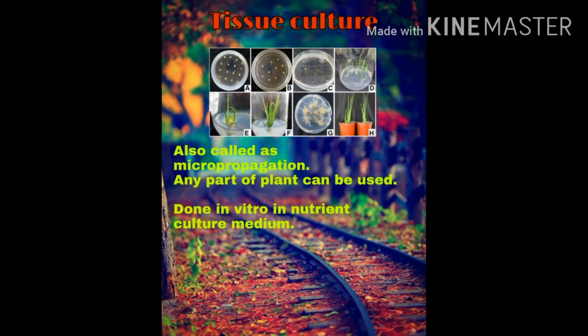This is done in vitro, that is under lab conditions, in nutrient medium, under controlled conditions. From the small tissue a new plant will be formed. So that is called tissue culture.